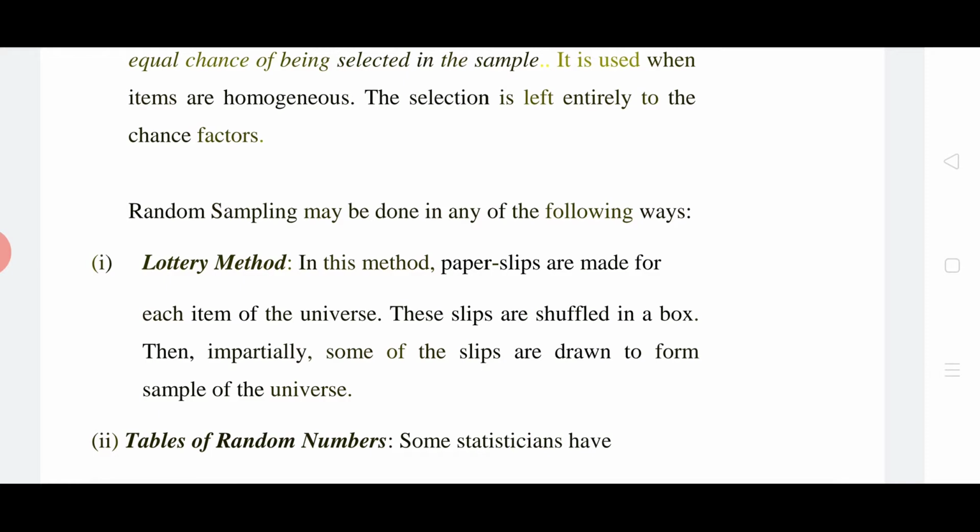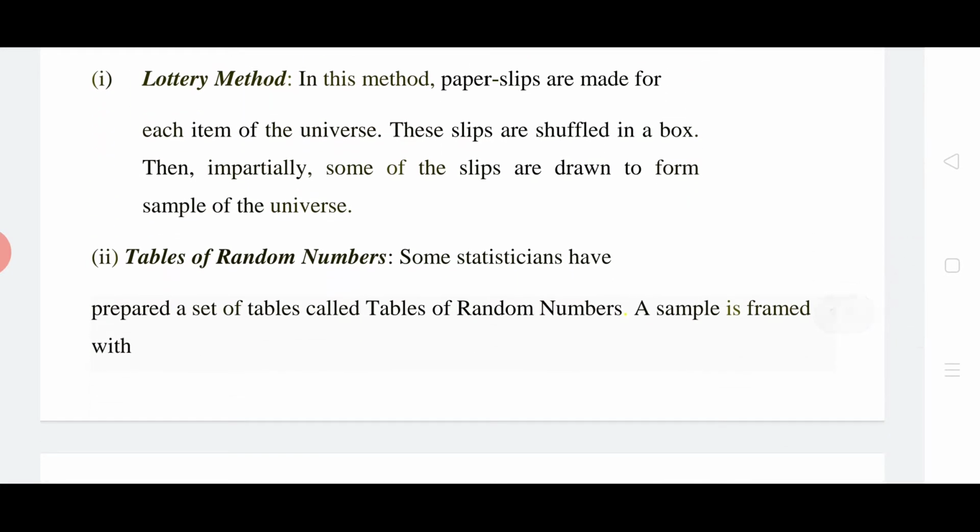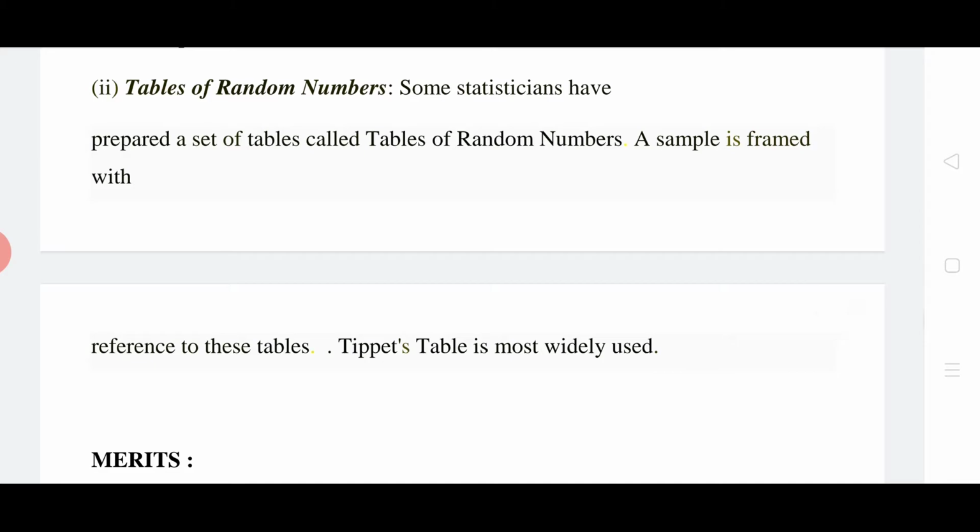We also see different lotteries are conducted, and generally we take any slips randomly. So we draw any slip randomly and we check it, and that depends upon the luck, or in layman language, chance. Tables of random numbers are also there. Some statisticians have prepared a set of tables called tables of random numbers. A simple sample is framed with reference to these tables, which we mostly use.